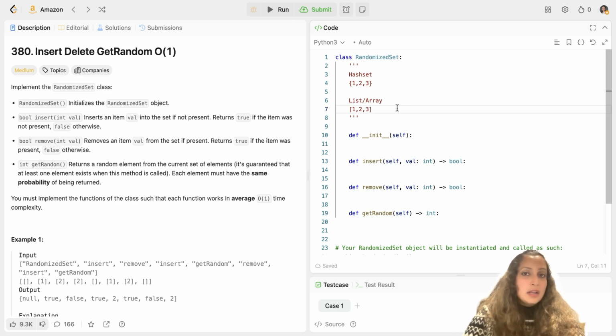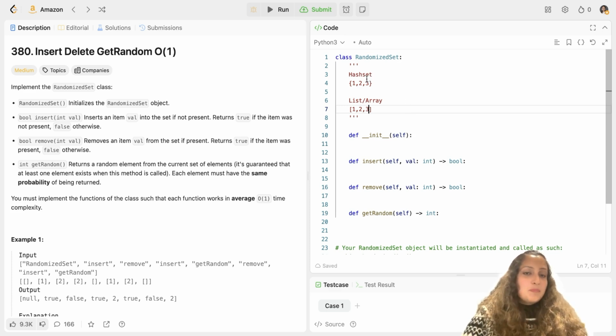And to find it, if it is not present at the start or end of the list, finding it itself is O(n) time complexity, because you will have to go through each item in the list. Right now it's only 3 items, but there could be n items there. You have to go through every item to see if it is 2, and when you encounter 2, then you have to remove it from the list. So that's an O(n) time complexity task. So that will not work.